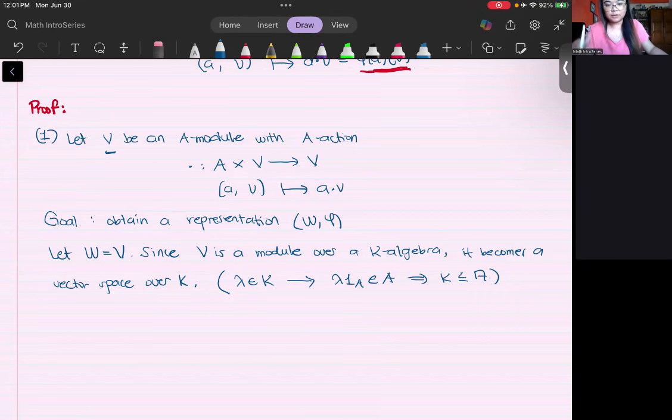So W, which is equal to V, is also a vector space. So our candidate here will be V.